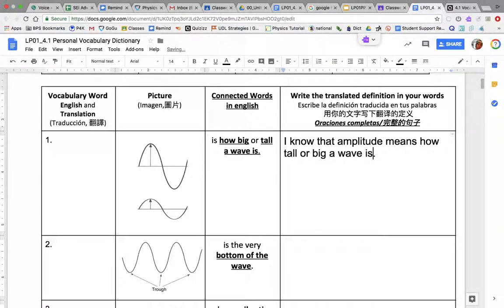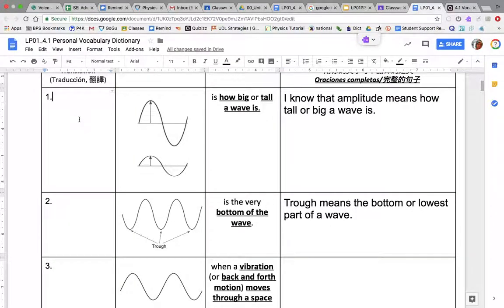That's my definition. Okay? You can also say blank means blank. So I can say trough. Trough means the bottom or lowest part of a wave. Okay? So these are your definitions. You're going to write these in for each word. And for each word, you're also going to include the vocabulary word here and the translation below it. The translation goes below it. Okay?